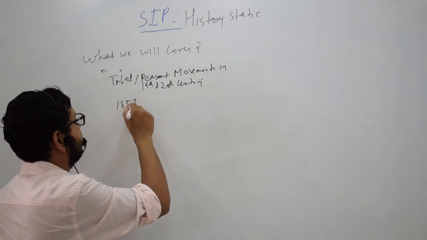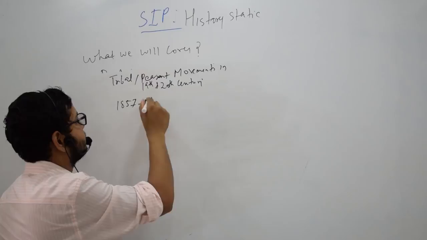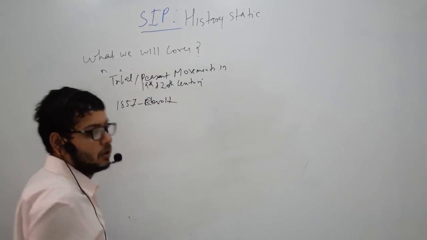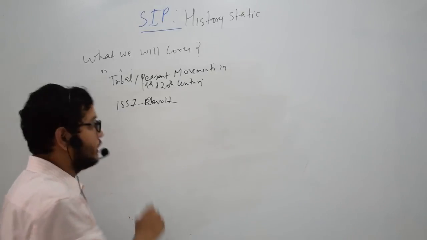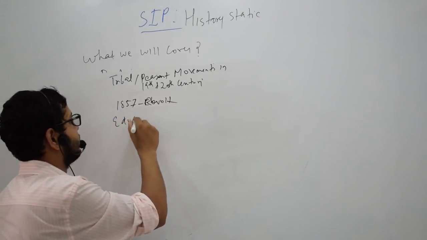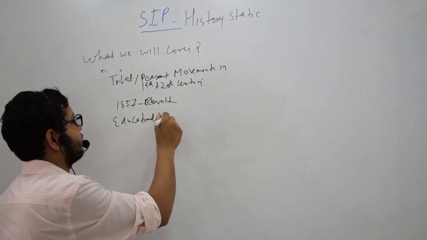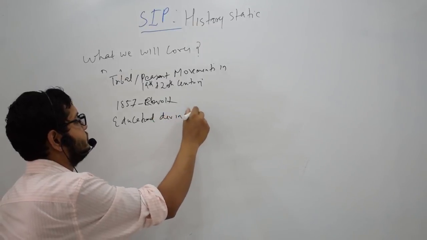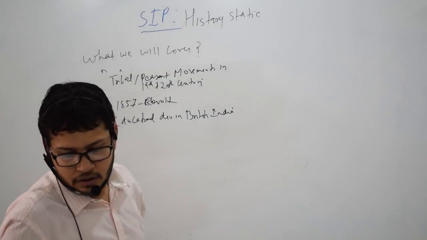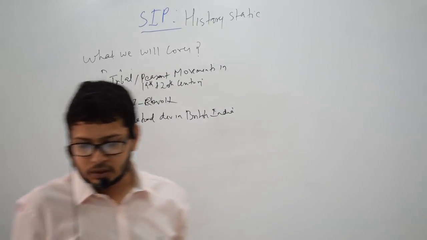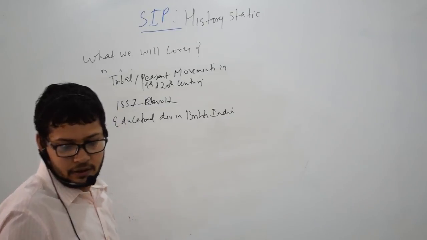This is a separate chapter in itself. Next we have educational developments in British India. Next we have temple entry movements in India.